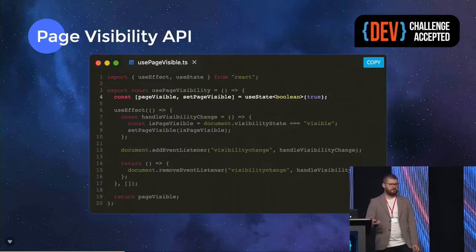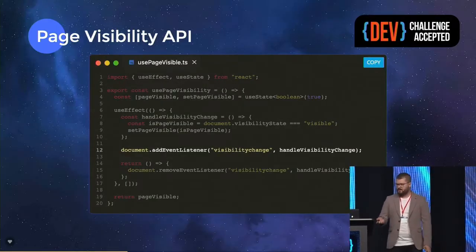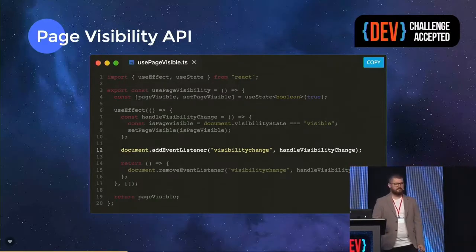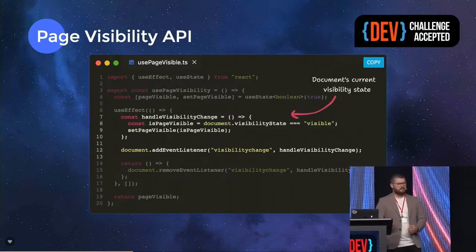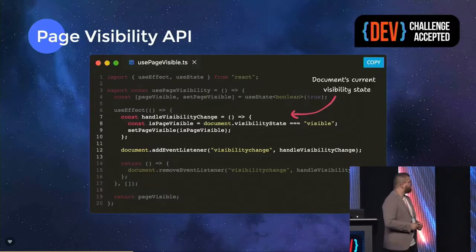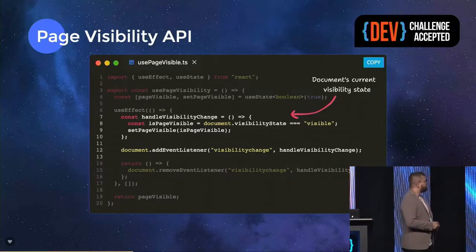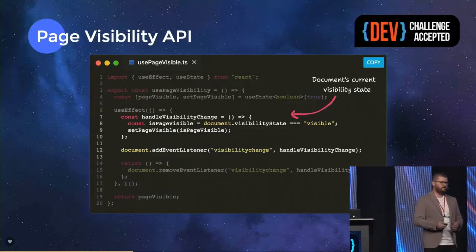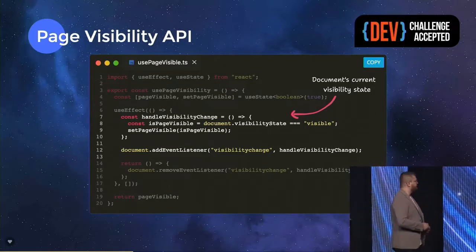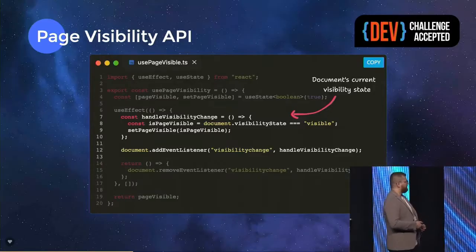So again, we would have a state. And then on a document, we add event listener visibility change. Once that callback is triggered, then a document, again, has visibility state, which contains the state of the visibility of the whole document. And then we put that to the state.